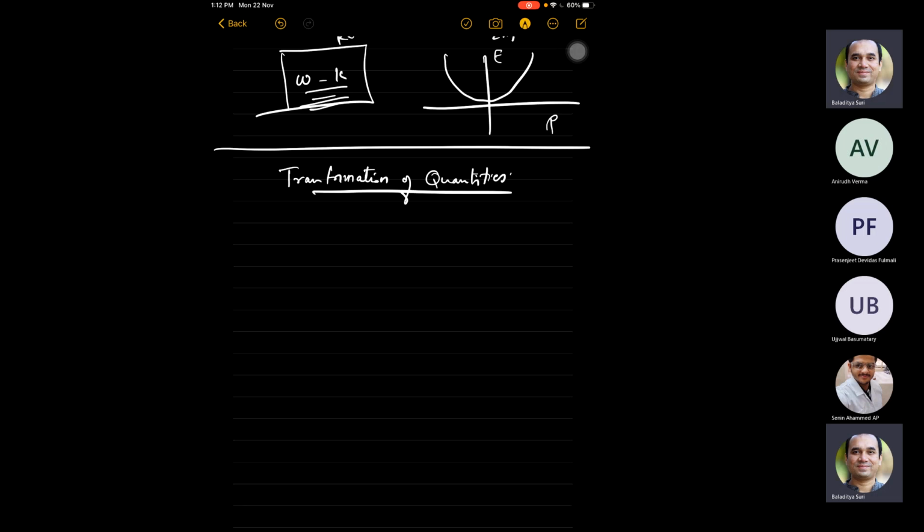This has been our theme. If you understand what we have been doing, you take x, y, z and t in frame S, you define x prime, y prime, z prime, t prime, and this is done according to Lorentz transformations.